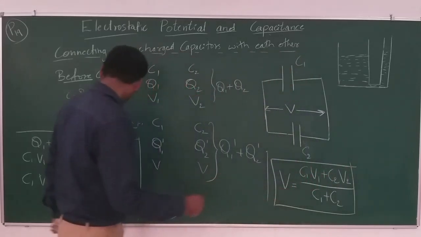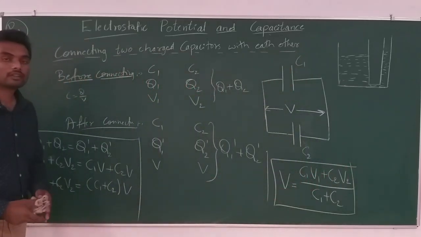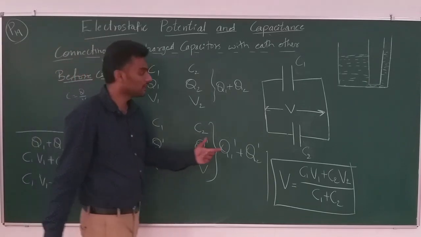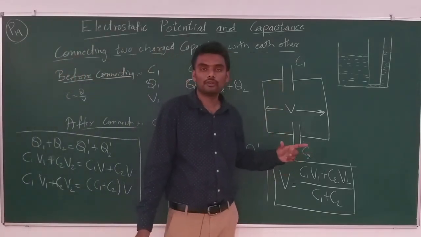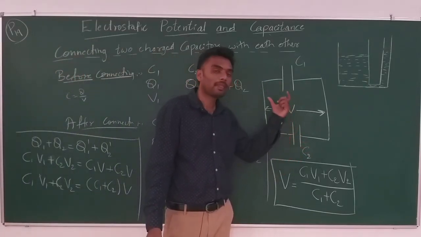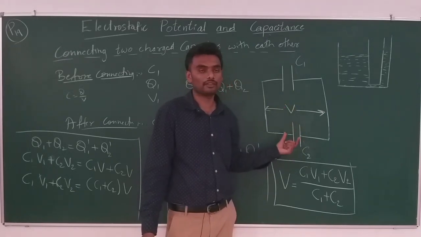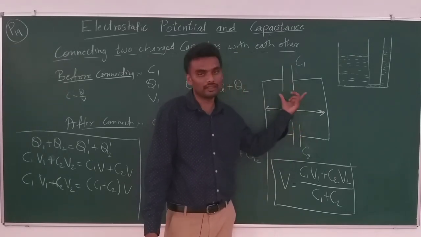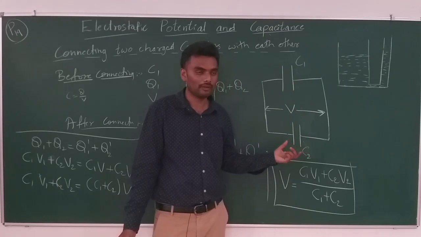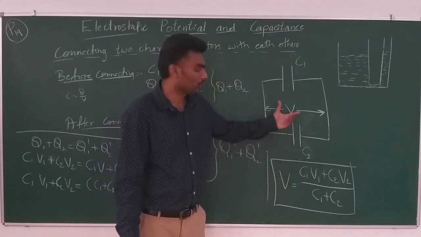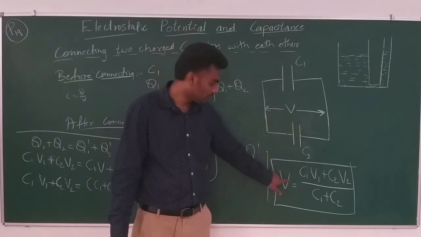So this is the expression for the common potential attained by both the capacitors after connecting them in parallel like this, or after connecting them with each other like this. This is the common potential, an important expression.